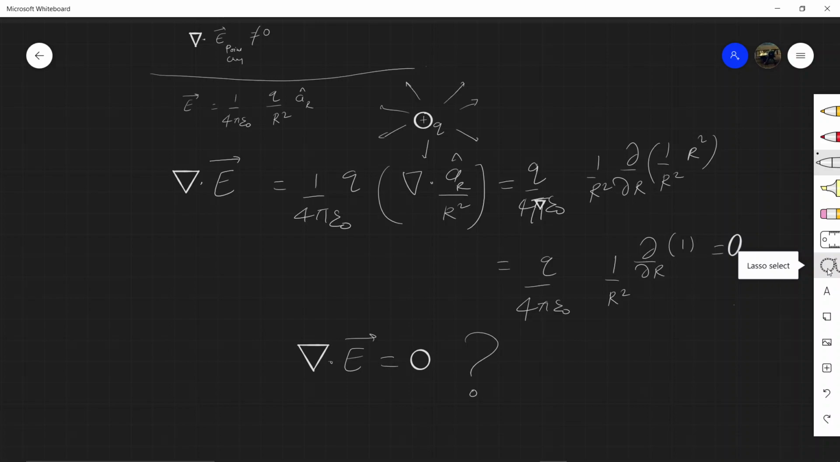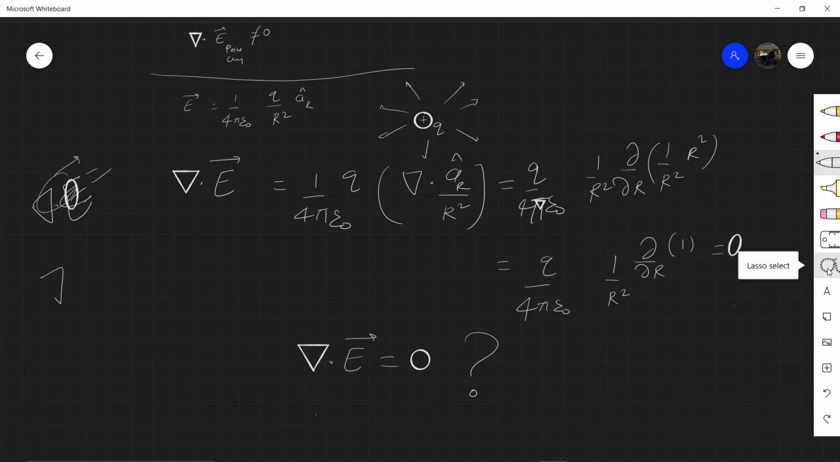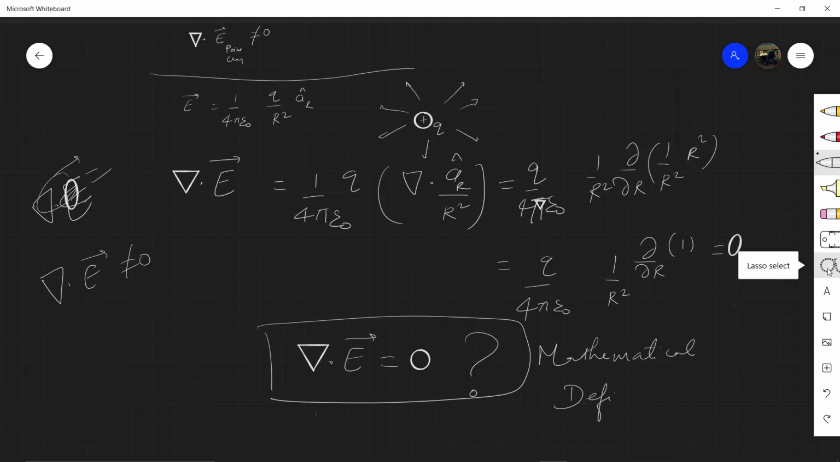But as we know, the divergence of a point charge is non-zero. So what is the mathematical deficiency here? That is what we are going to discuss here.